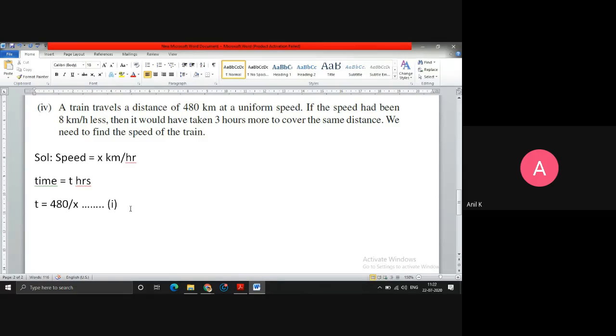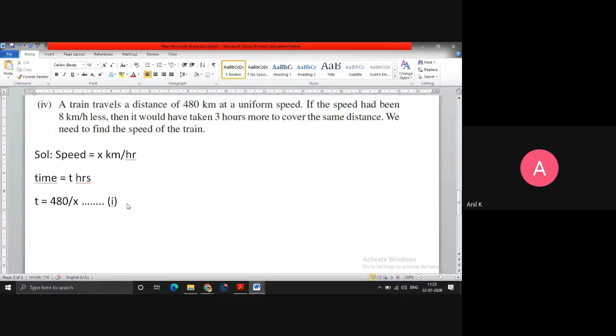I hope this one is clear. Before changing the speed, increasing or decreasing, I have to get the first equation. I have uniform speed, they said, I assumed as x kilometers per hour. I don't know the time initially, how much time it takes to cover 480, so I took time as t hours. So I use the formula time equals distance upon speed, and I got equation number 1.